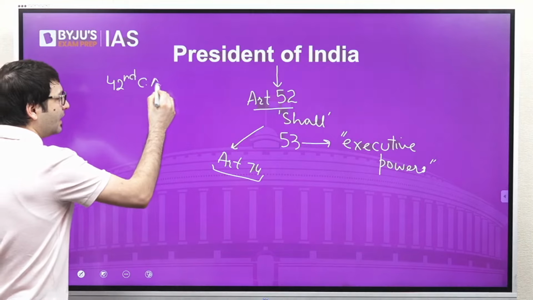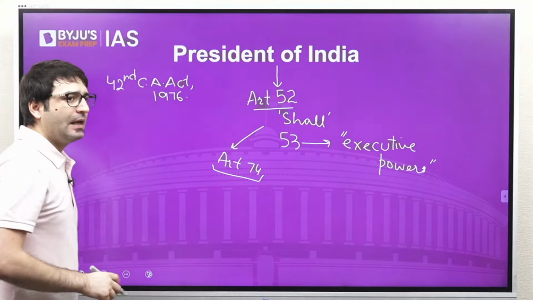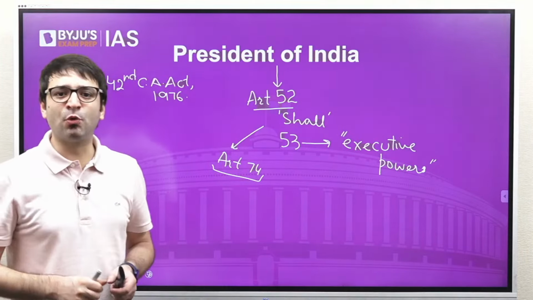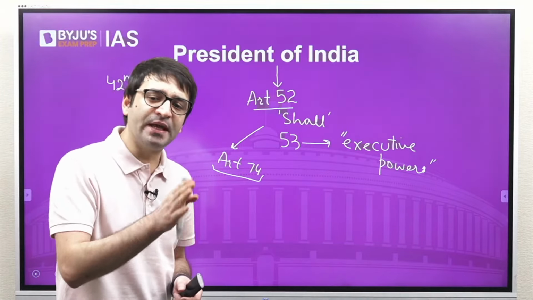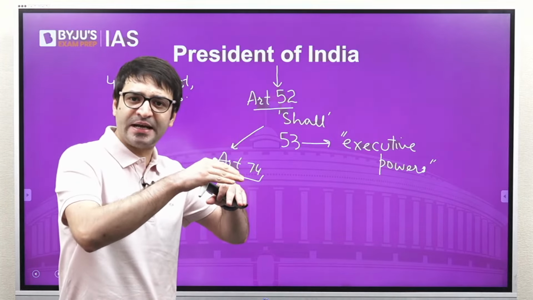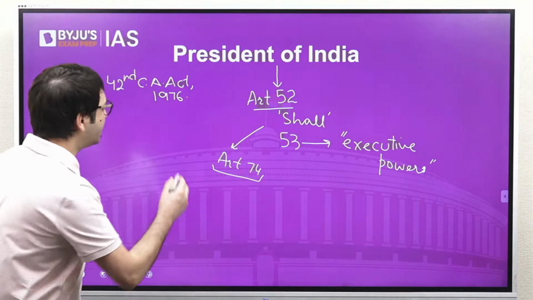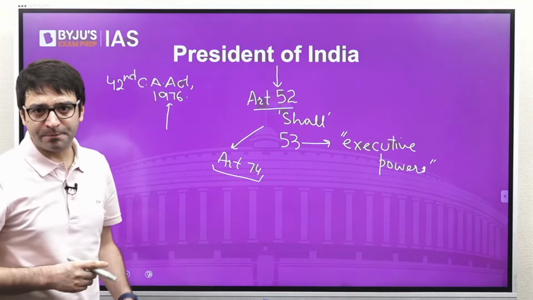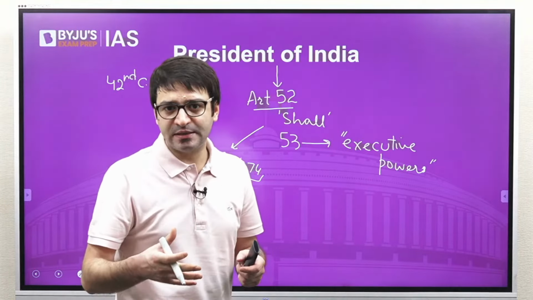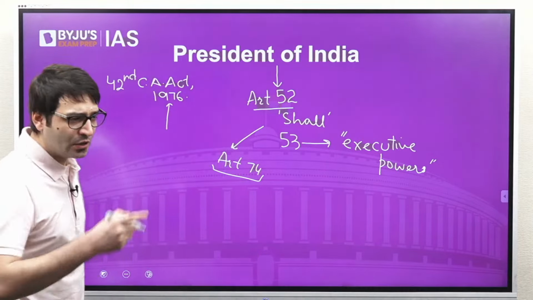But then the year was 1976 when the 42nd Constitutional Amendment Act was passed and another phrase was added to Article 74. And this phrase was, who shall act on the advice. That means there shall be a Council of Ministers with the Prime Minister at its head to aid and advise the President, who shall act on that advice. So it is this 1976 amendment which made it binding on the President to accept any advice that is given to him by the Council of Ministers headed by the Prime Minister. 2 years later,